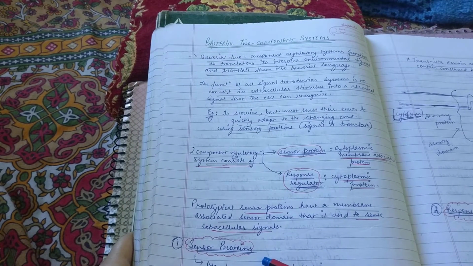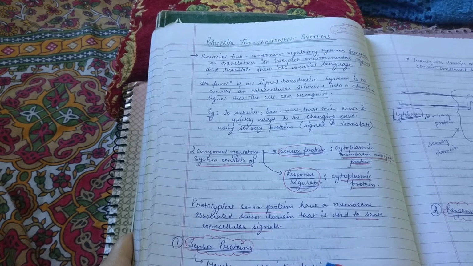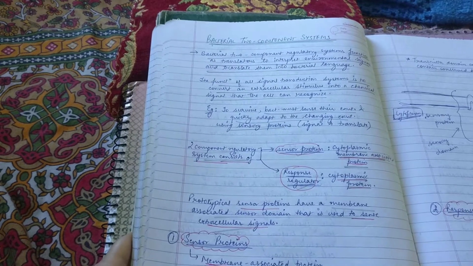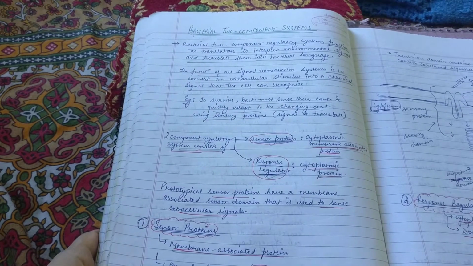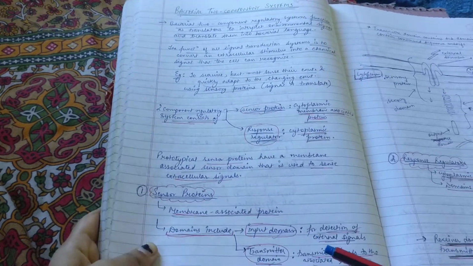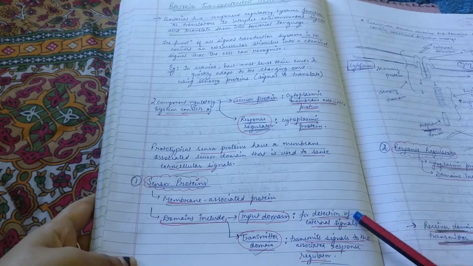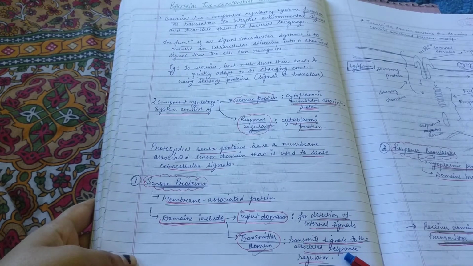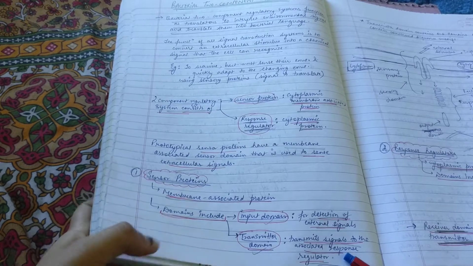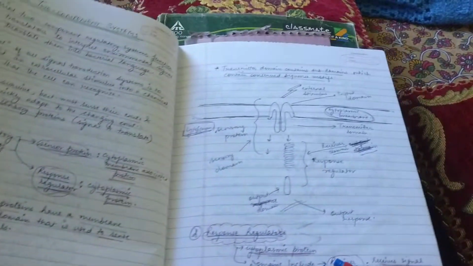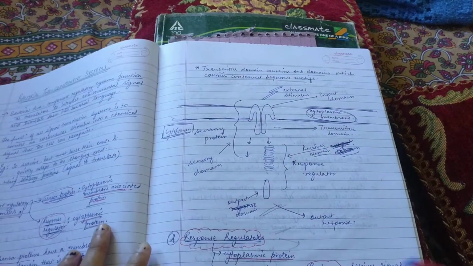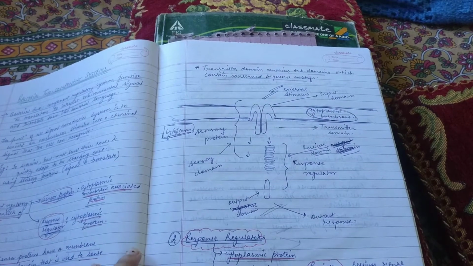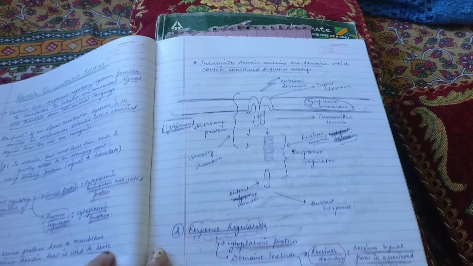So first, the sensor protein is a membrane associated protein, and the domains of the sensor protein include one input domain and second one transmitter domain. The input domain is used for detection of the external signals, and the transmitter domain transmits the signals to the associated response regulator. The transmitter domain contains subdomains which contain conserved sequence motifs.